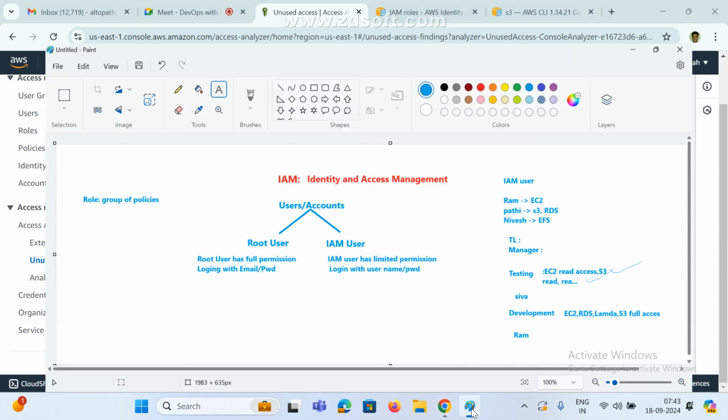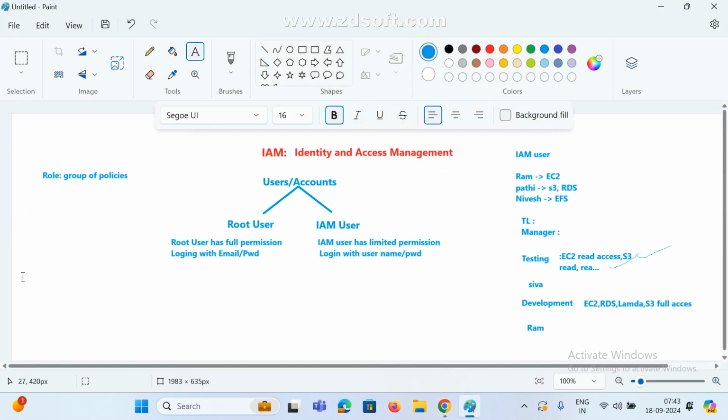Do you understand the concept of unused? It means, for example, I created 50 users but only 40 users logged in and are working on that. Those 40 users are working, logging in and doing something. This is used. And 10 users are not used: unused users.